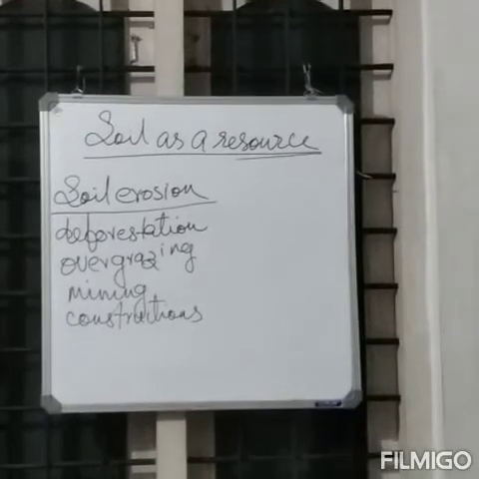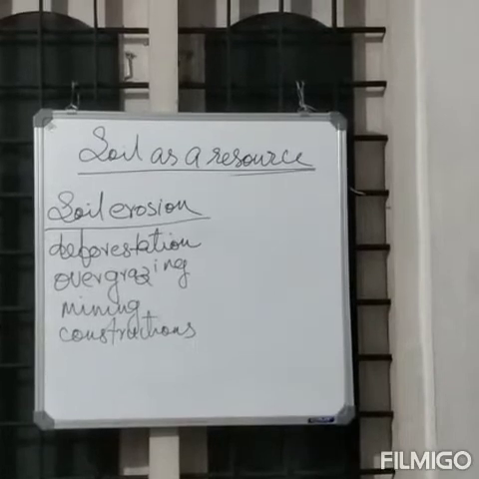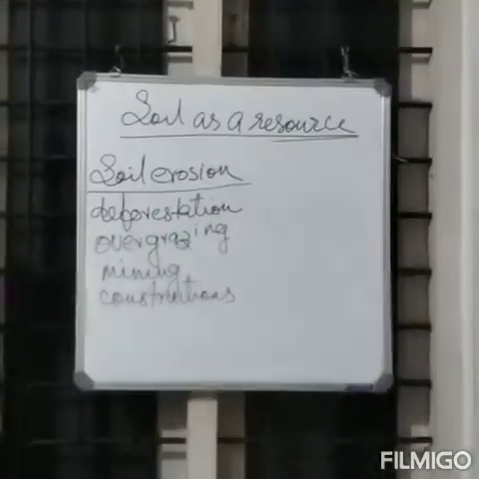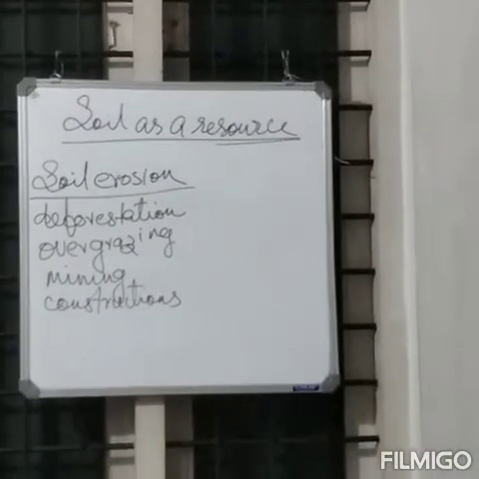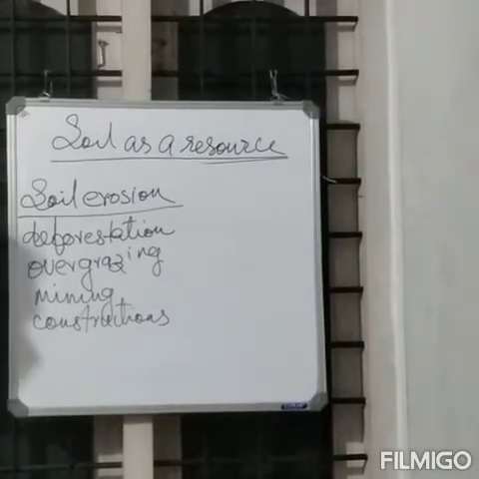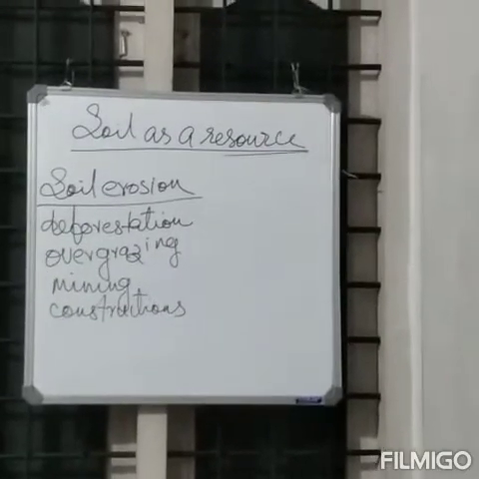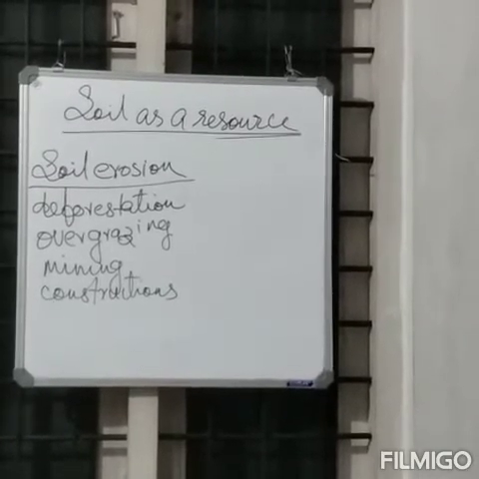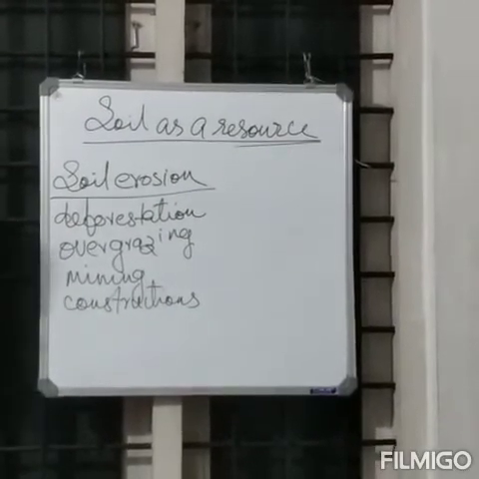So what are the factors which lead to soil erosion? Human activities such as deforestation, overgrazing, construction and mining. The natural forces like wind, glacier and water lead to soil erosion. Then, when the running water cuts through the clayey soil and makes deep channels, such channels are known as gullies.